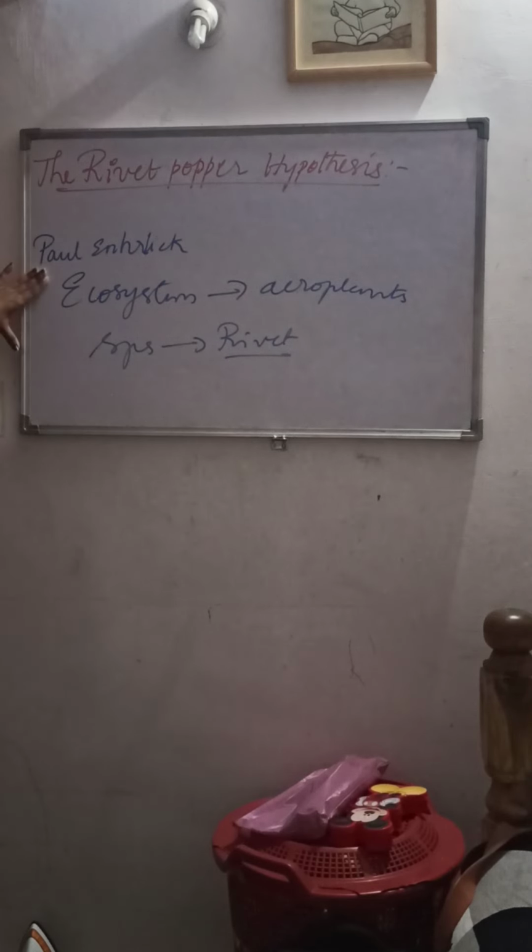So what did he compare? According to Paul Ehrlich, he compared the ecosystem to the aeroplane, and he compared the species of the ecosystem to the rivets. So rivets are nothing but, as I told, parts of an aeroplane. So what was his opinion? The ecosystem is compared to the aeroplane and the species to the parts. All these parts are joined together by thousands of rivets. That is a species.